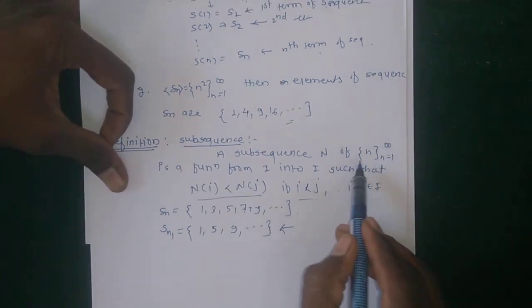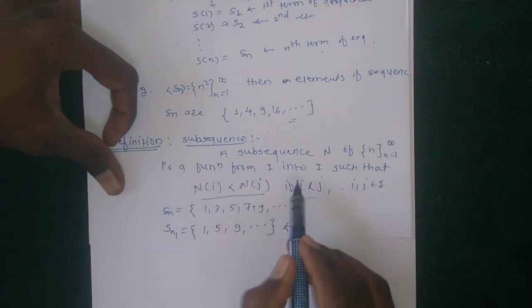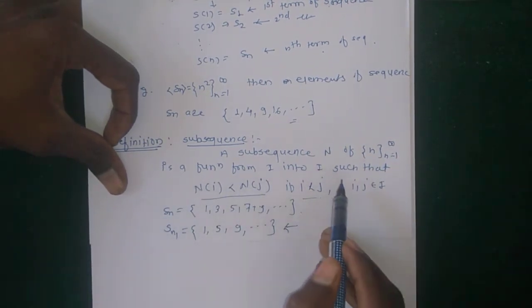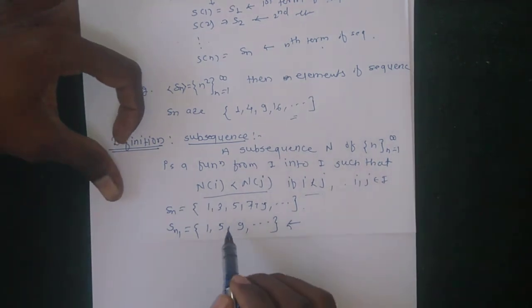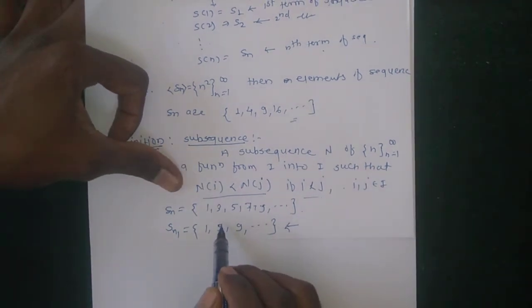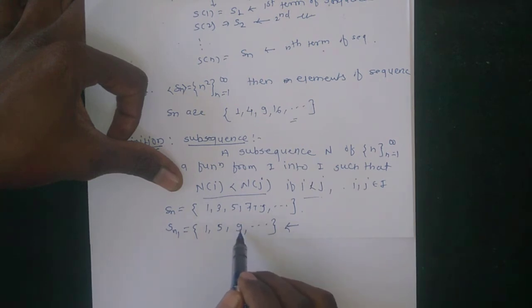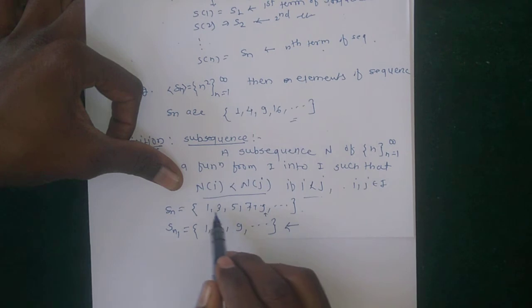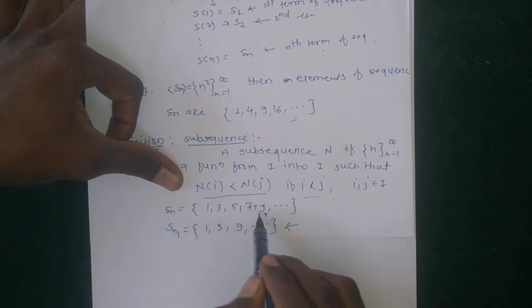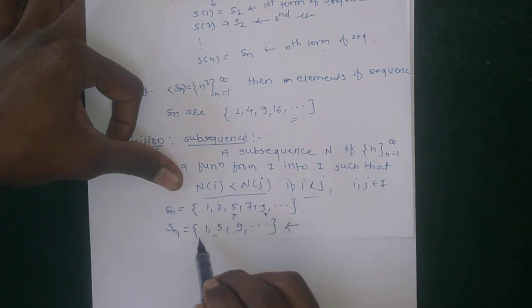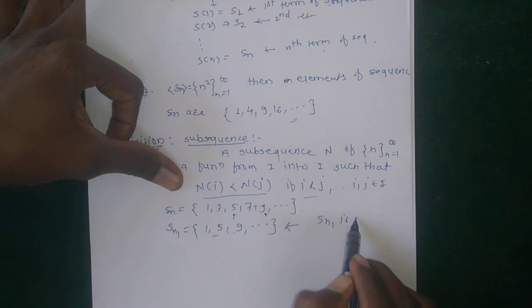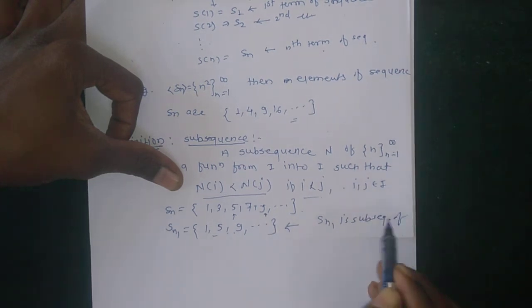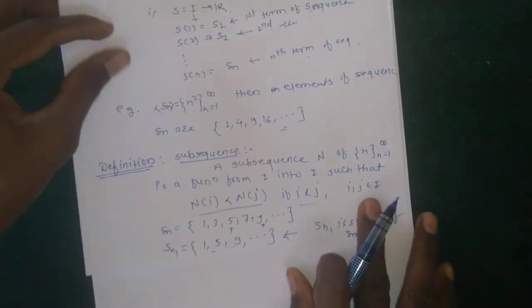A subsequence n of sequence n is a function from I into I such that n of i is less than n of j. This means the element n of 3 is 5, and it is less than n of 5, the fifth element of this sequence, 1, 2, 3, 4, 5. This is the fifth element of Sn. Here we have elements of the form of elements of Sn. Then Sn1 is a subsequence of Sn.